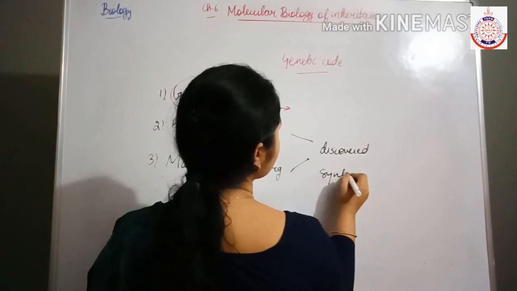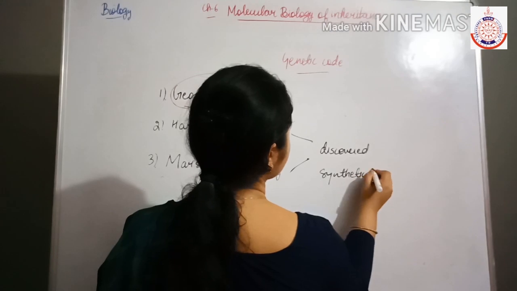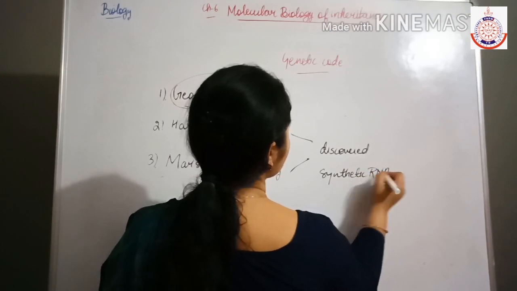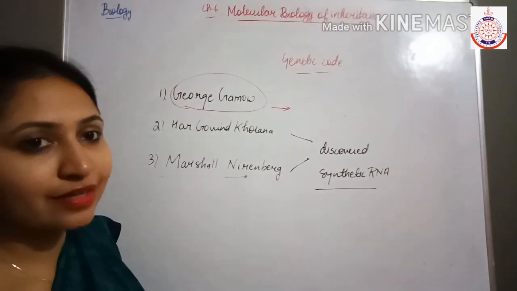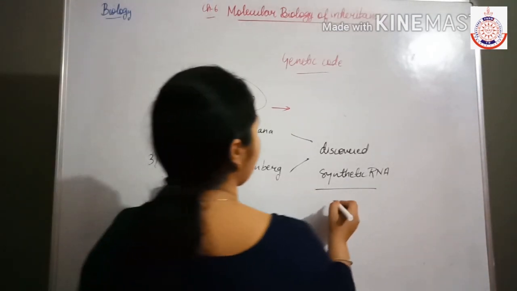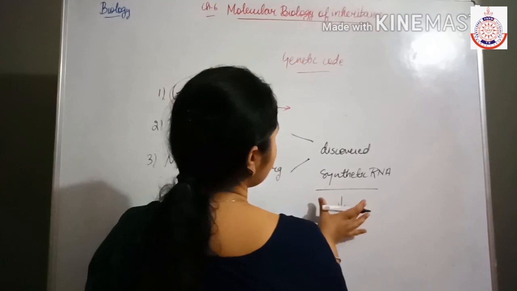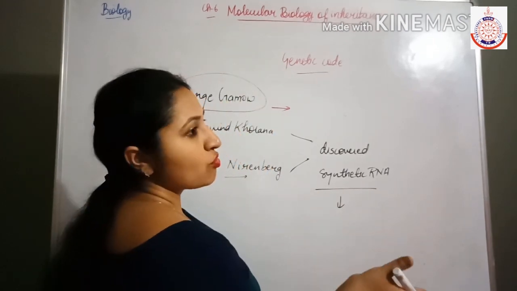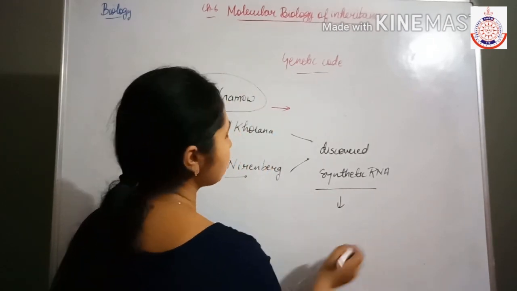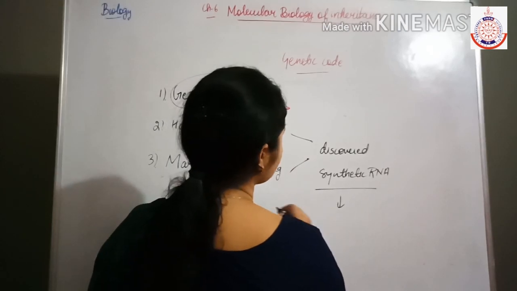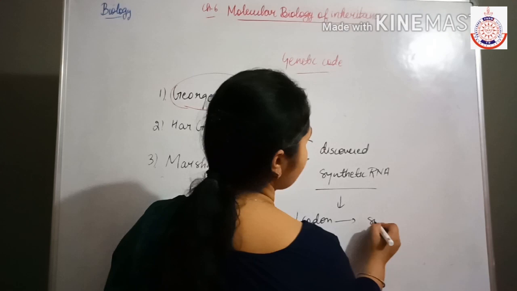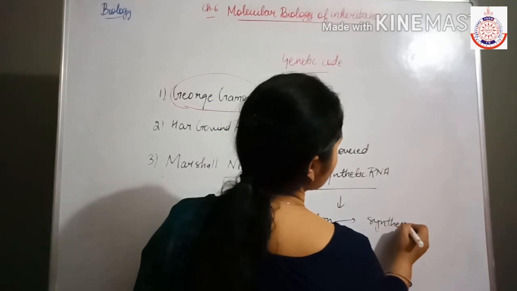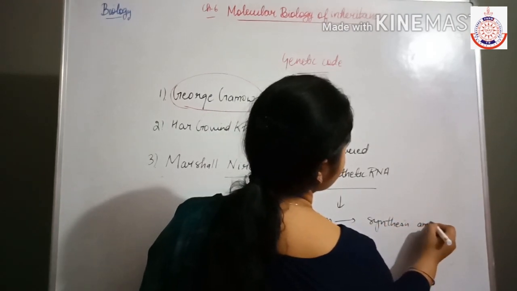They discovered synthetic RNA. Synthetic means man-made, the artificial RNA they produced, and on that basis they came to know which codon is responsible for the synthesis of which amino acid, that is, which codons are responsible for synthesizing which amino acids.